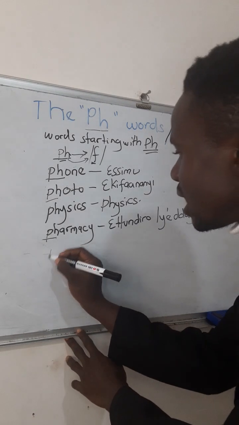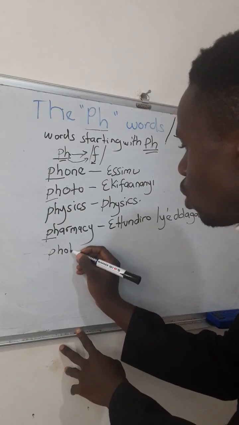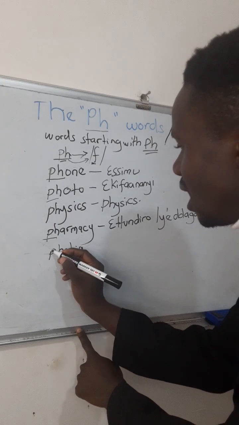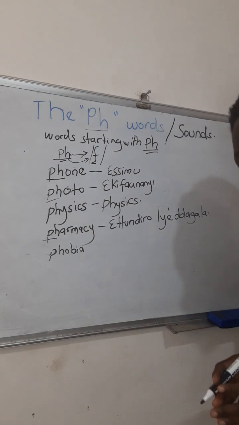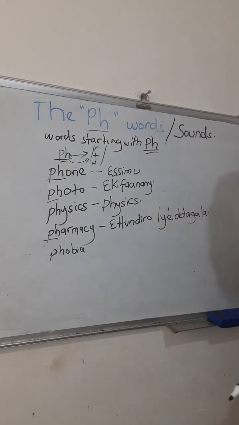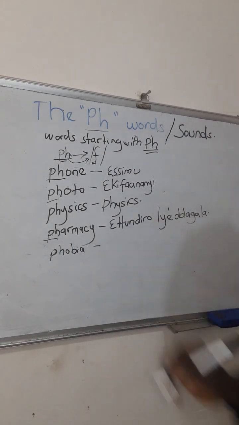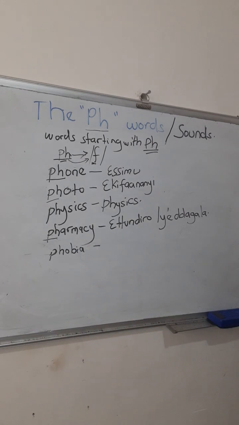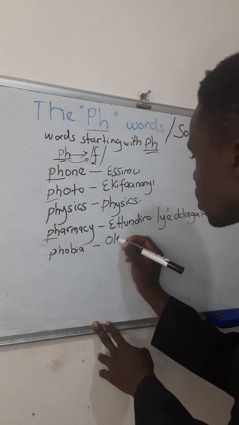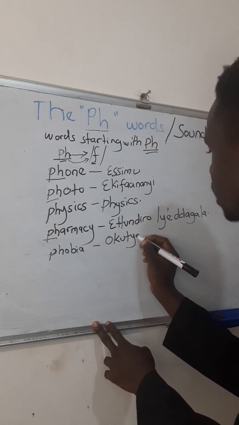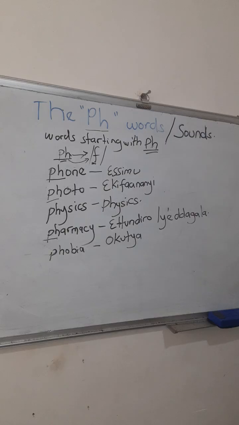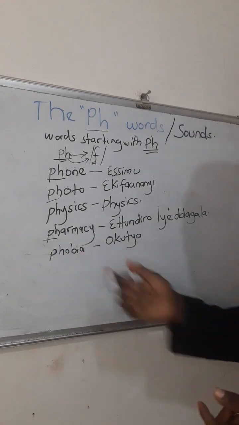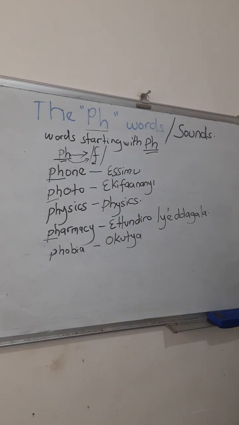If I have a word like this, PHOBIA, how do I read this? This is read as phobia. Excellent. Phobia. What is phobia in Luganda? Phobia in Luganda is okutya. Okutya. Ng'otya ekintu. Bagamba, I have phobia. Instead of using I have fear, you can say I have phobia for that.